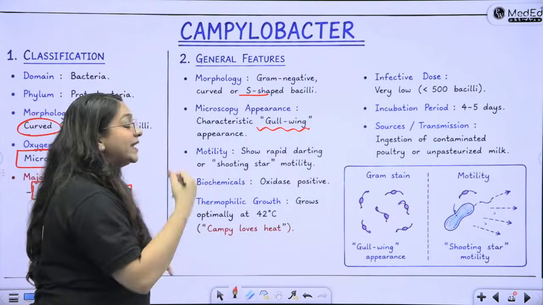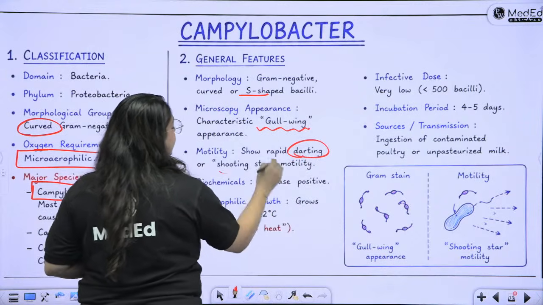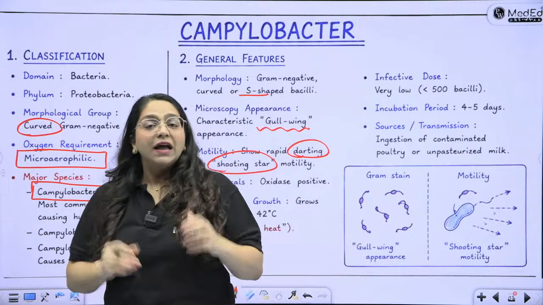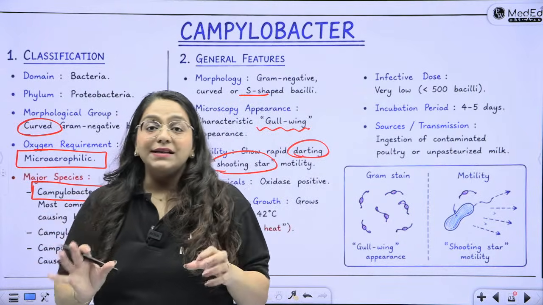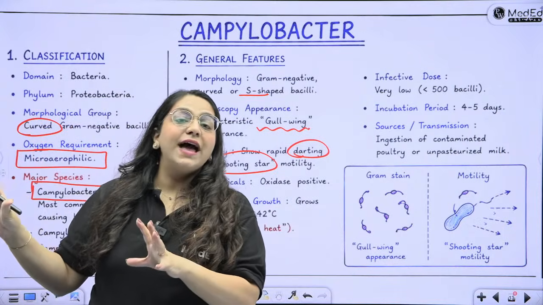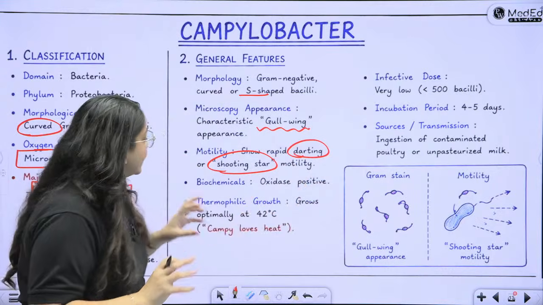So we will draw it in the lab diagnosis part. It also shows me the darting or the shooting star motility. So always remember two bacteria for shooting star motility. One is Vibrio cholerae and the other is Campylobacter. One causes rice watery diarrhea and one causes bloody diarrhea or dysentery. So Campylobacter will cause dysentery.